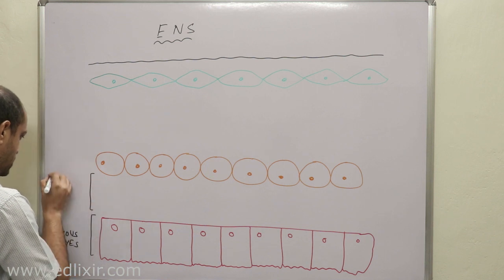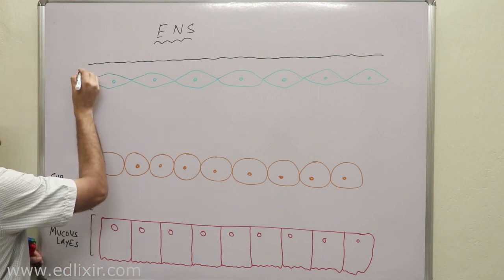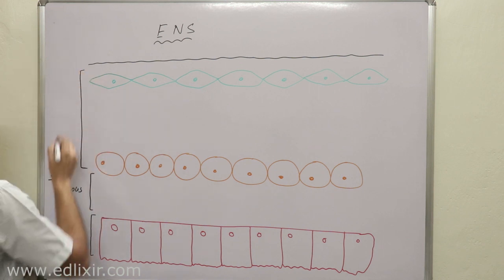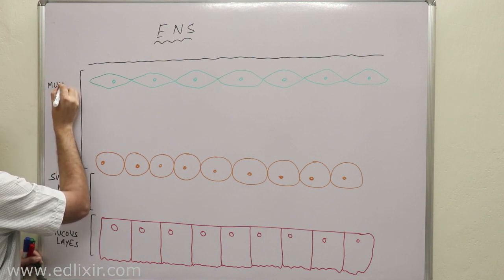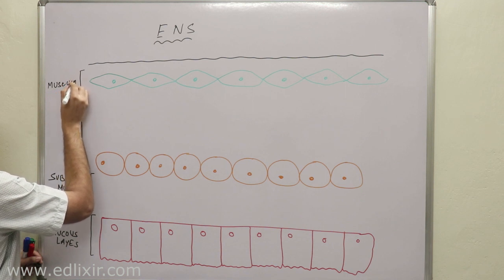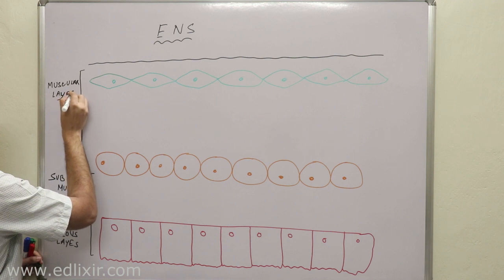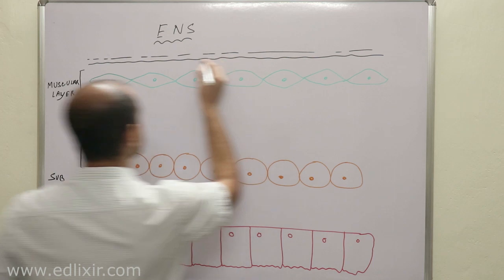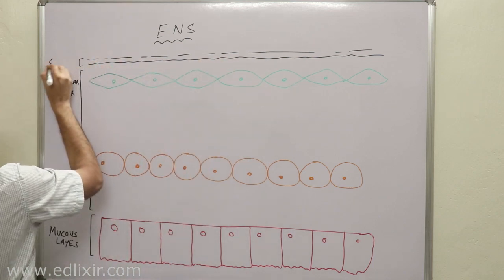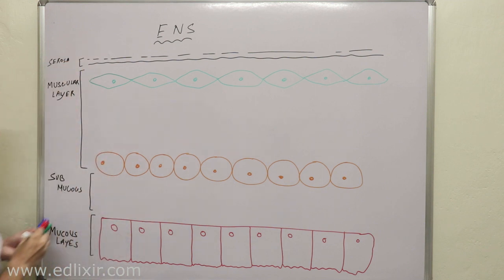This is your submucous layer. This is your muscularis externa, or muscular layer in short, okay? And this is the serous layer, the serosa, okay? Now listen with all your attention.